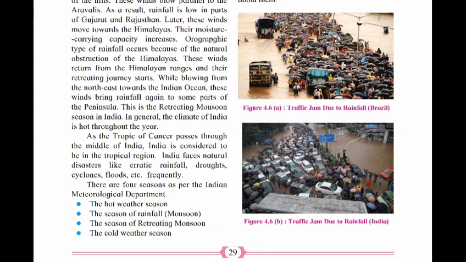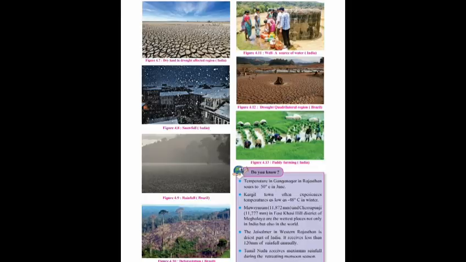Remember, you will find it on the internet. For example, figure 4.6a, traffic jam due to rainfall in Brazil. Then figure 4.6b, traffic jam due to rainfall in India. You can find what the situation is there, and accordingly you can write in your notebook. Then 4.7, dry land in a drought affected region in India, you can find out.